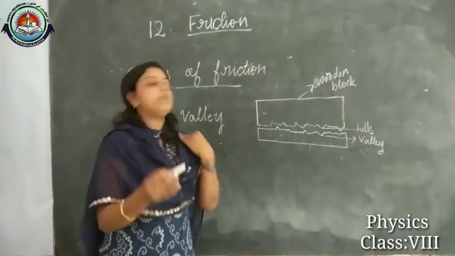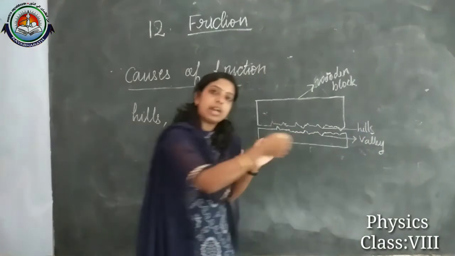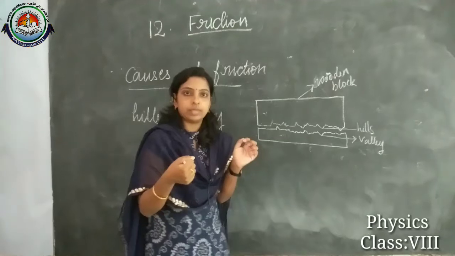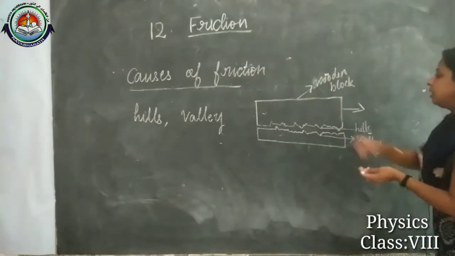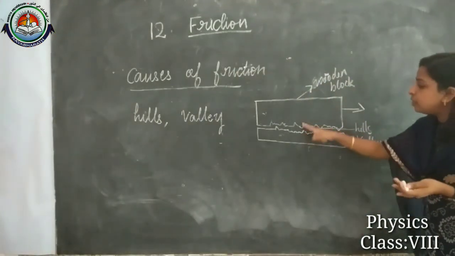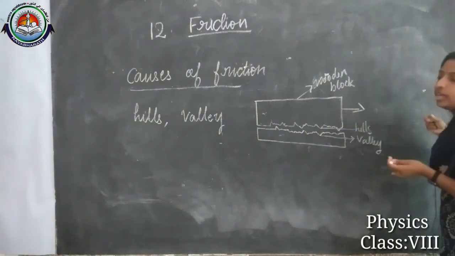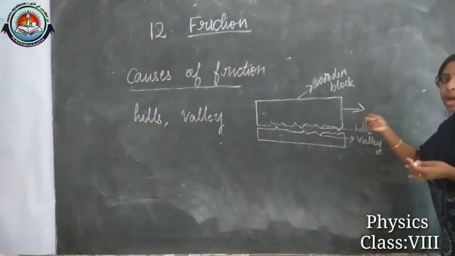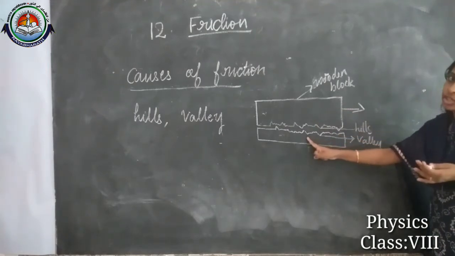At the same time, if we are moving it in this direction, we are applying force in this direction. So in between them there will be a frictional force. When we pull it, our applied force must be more than the frictional force.